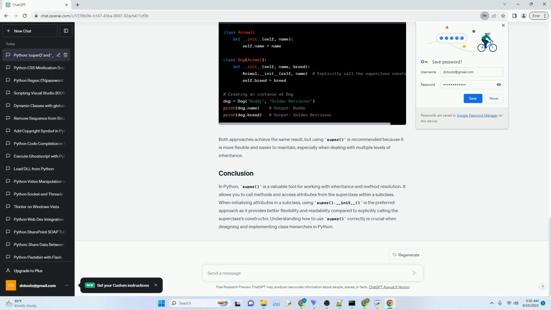In Python, super is a valuable tool for working with inheritance and method resolution. It allows you to call methods and access attributes from the superclass within a subclass. When initializing attributes in a subclass, using super().__init__ is the preferred approach as it provides better flexibility and readability compared to explicitly calling the superclass's constructor. Understanding how to use super correctly is crucial when designing and implementing class hierarchies in Python.